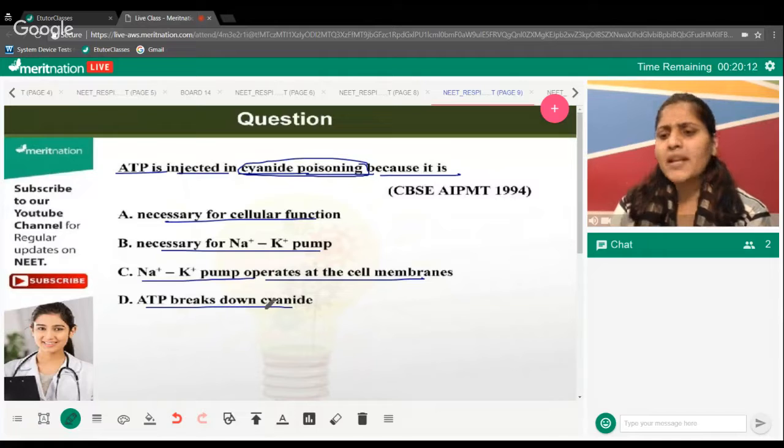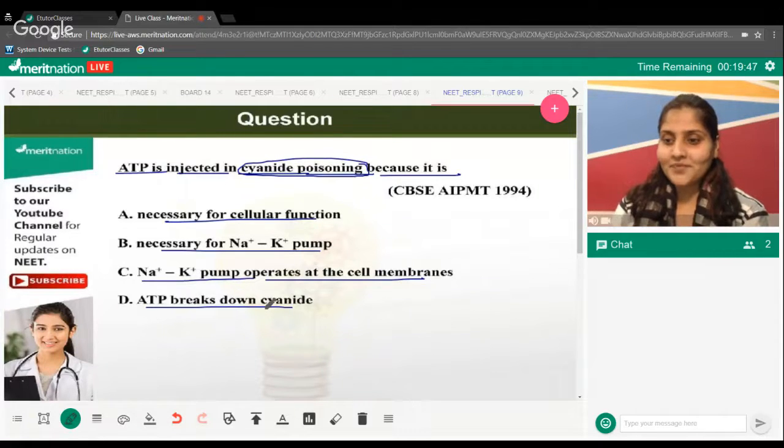So this is a very easy question. What is ATP doing for you? Yeah, it's making energy for the cell, right? Yes, of course. So if the cell has to be prevented from death due to lack of energy, you have to make ATP insertion externally. Okay. So I can see people putting up the right answer.